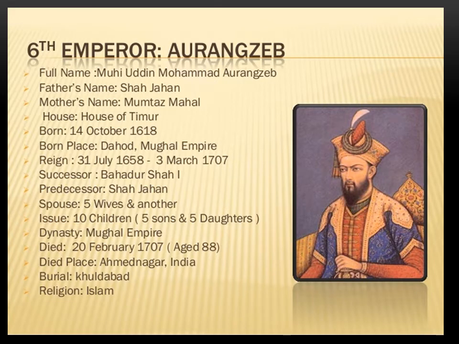The sixth Mughal emperor was Aurangzeb Alamgir. His full name was Muhammad bin Muhammad Aurangzeb. He was the son of Shah Jahan. On page number 13, you can see the reign of Aurangzeb, and Aurangzeb seizes control. So he was the one who actually seized control from his father. His father was alive at the time.